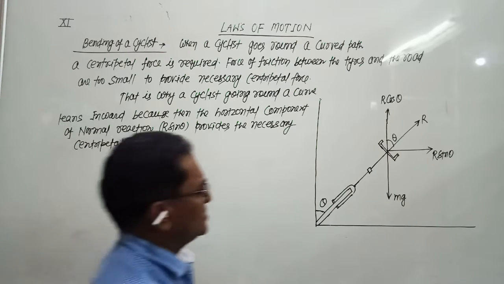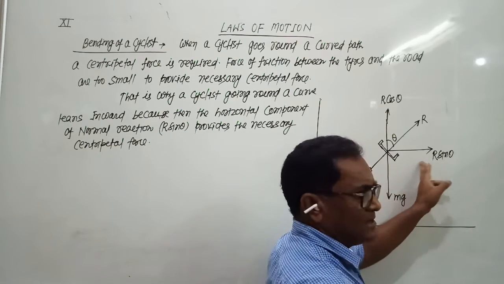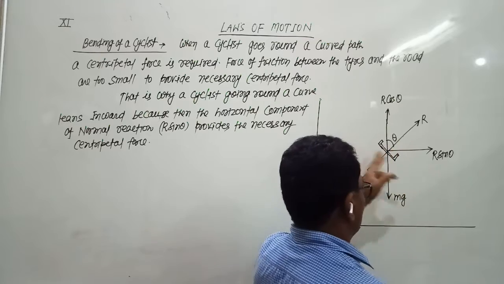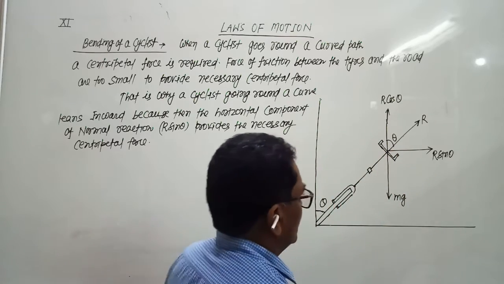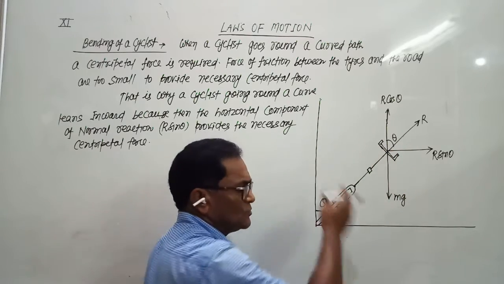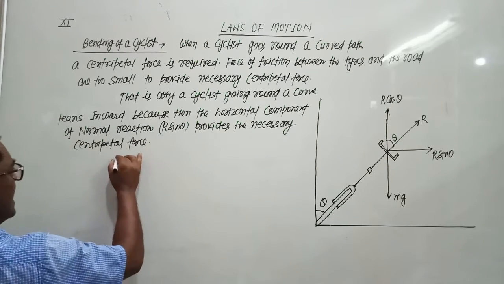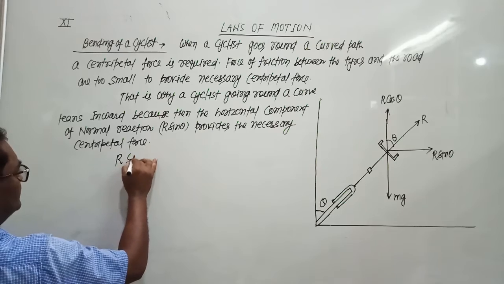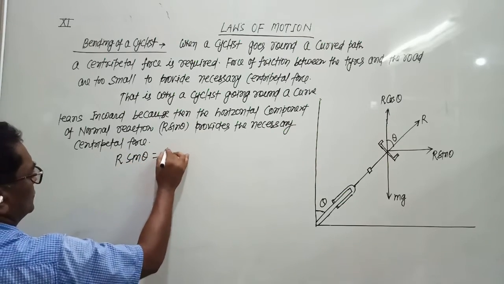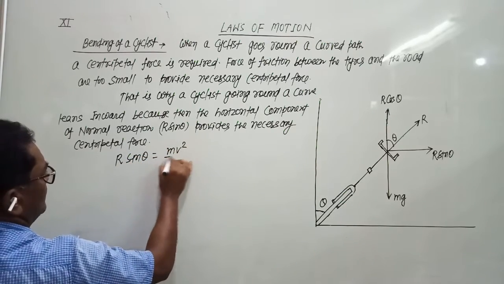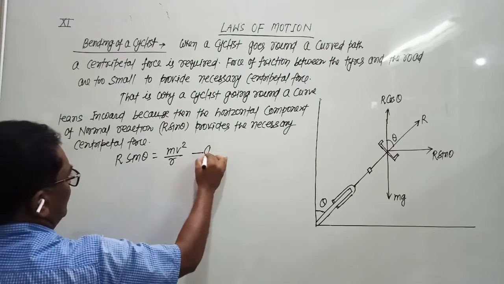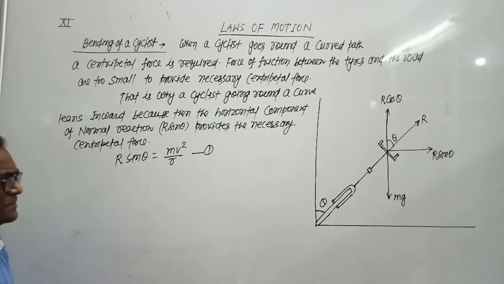So R sin theta must be equal to mv square by R. Centripetal force acts towards the center of the curve. This is the formula for centripetal force.